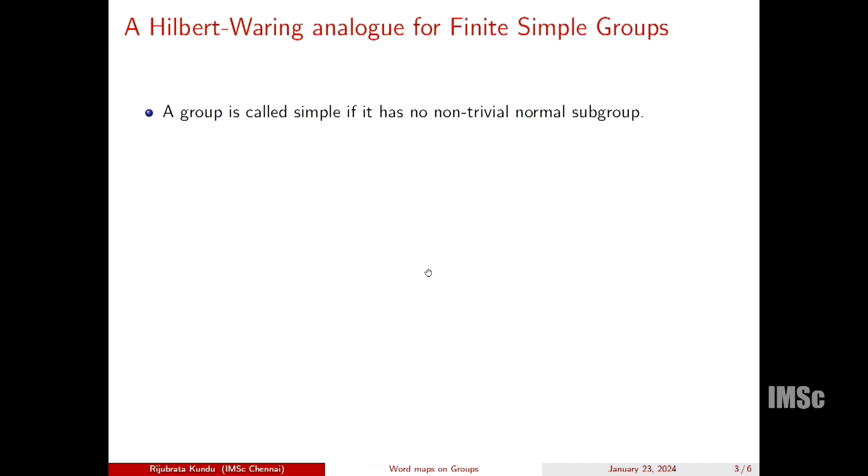So here is a theorem, a Hilbert–Waring analog for finite simple groups. So what are finite simple groups? A group is called simple if it has no non-trivial normal subgroup. Roughly speaking, in the realm of finite groups, these are very important groups, because very roughly speaking, they are somewhat the analog of prime numbers in the realm of integers. But of course, the relation is not as strong as in number theory.